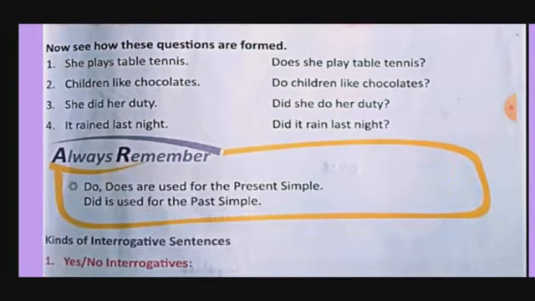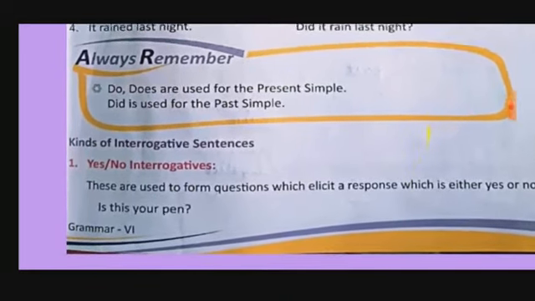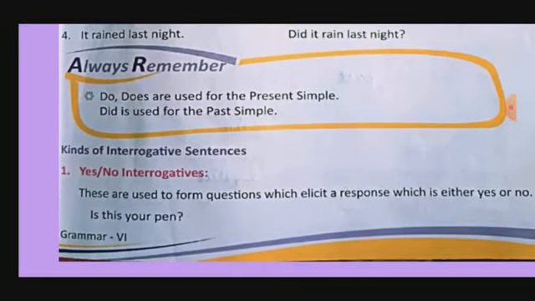Always remember, do and does are used for the present simple. Did is used for the past simple. Kinds of interrogative sentence: yes/no interrogative. These are used to form questions which elicit a response which is either yes or no. Is this your pen? Okay.